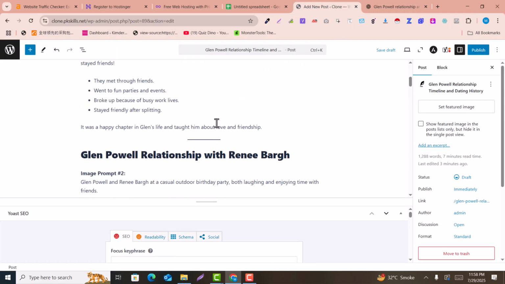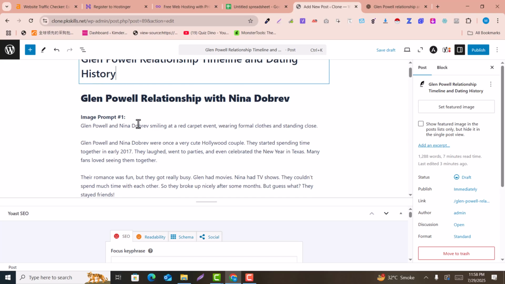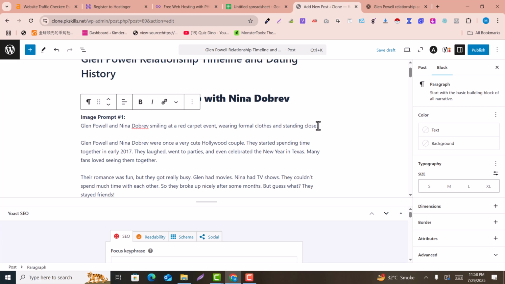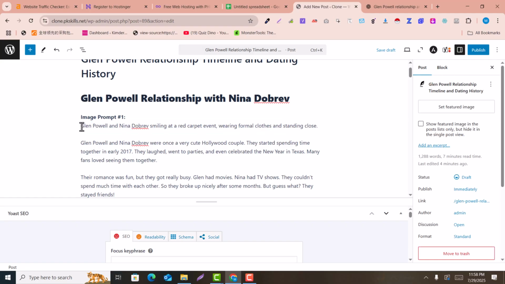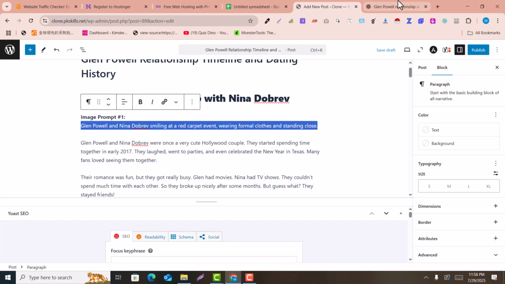The second thing you need to do is, here you can see the image prompts are given. In some cases you can generate these images with image generators, for example Bing AI images and so on. There are a lot of free image generators, but because these images are related to celebrities, we just need to copy this prompt and search Google for this image.